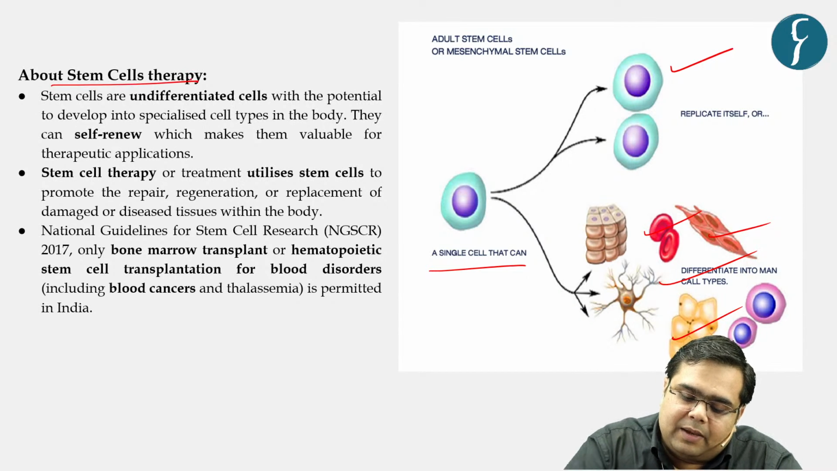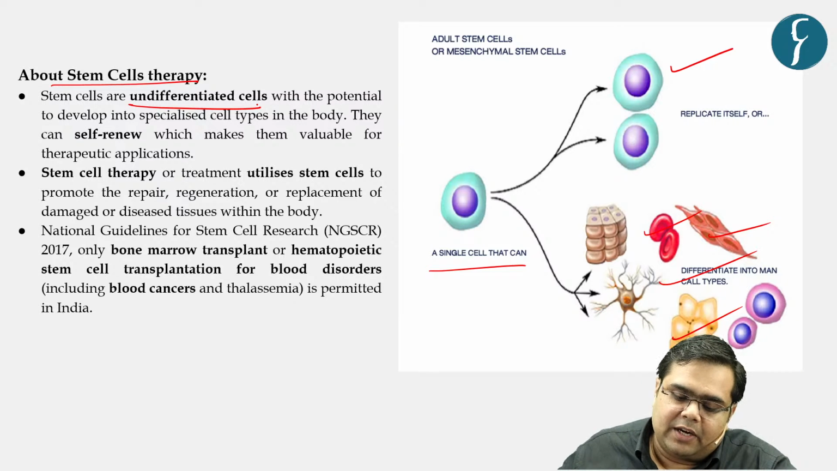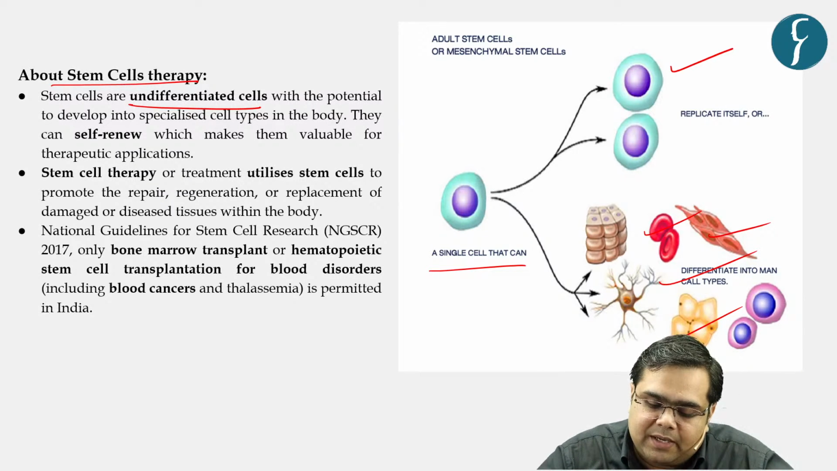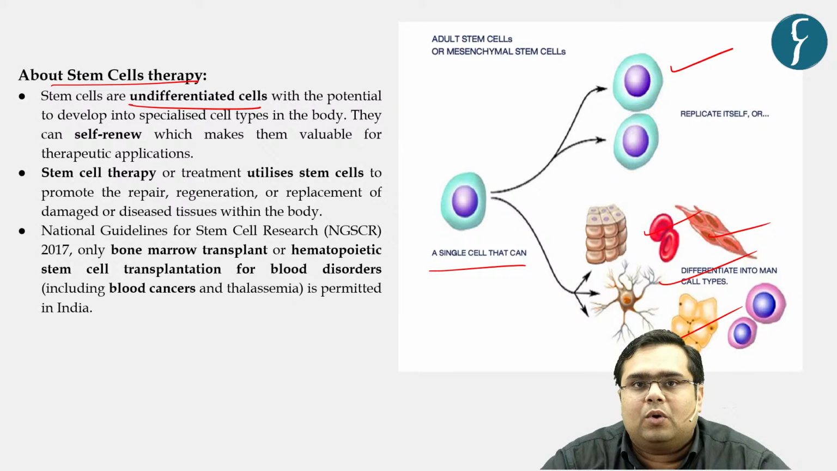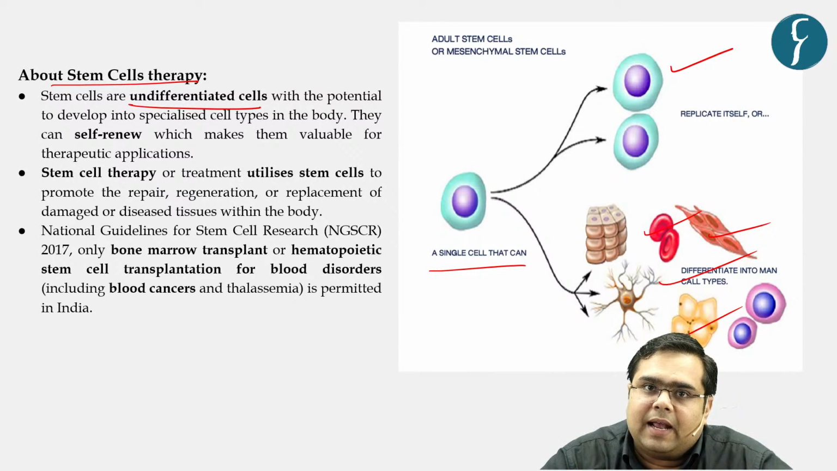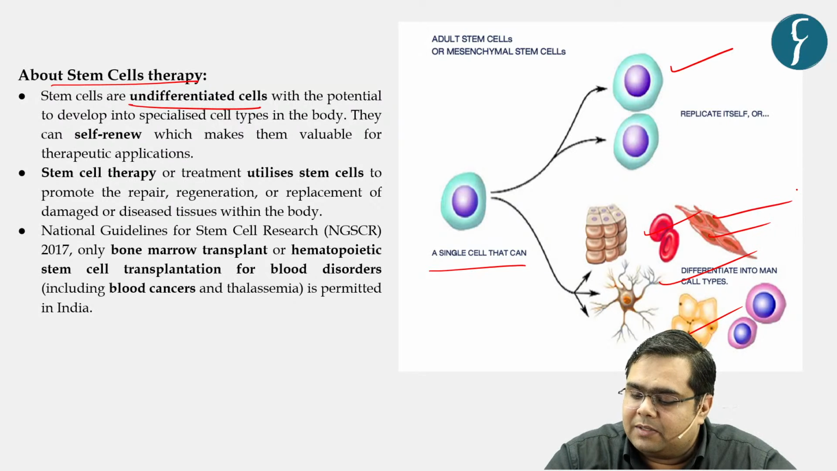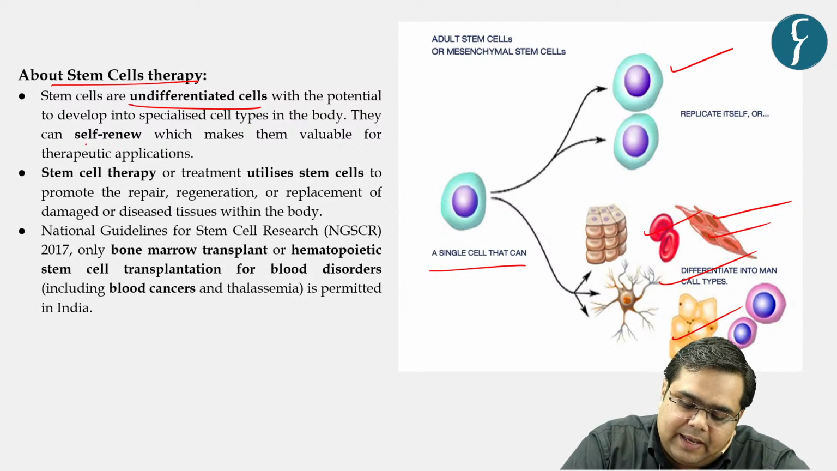Let us read the key points. Stem cells are undifferentiated cells with the potential to develop into any kind of specialized cells in the body. So they can develop into stem cells further as well, and they can also develop into various kinds of specialized cells, for example muscle cell, right? They can self-renew.